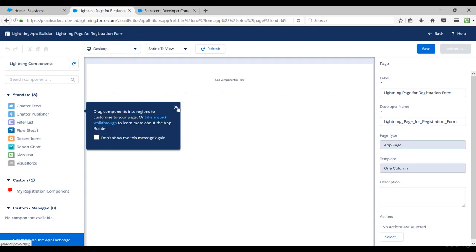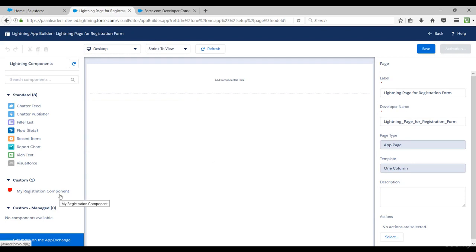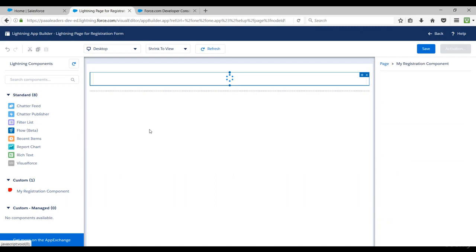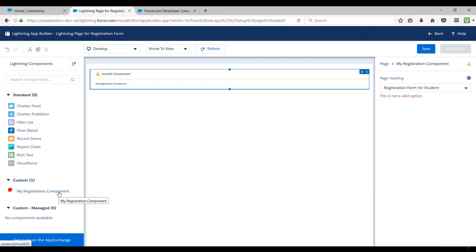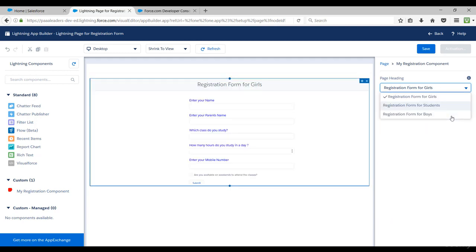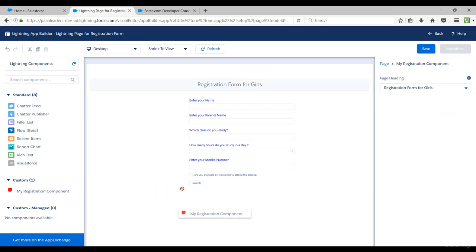Alright, so let me drag this component and select one property, key value from the drop down list, and let me drag it again.